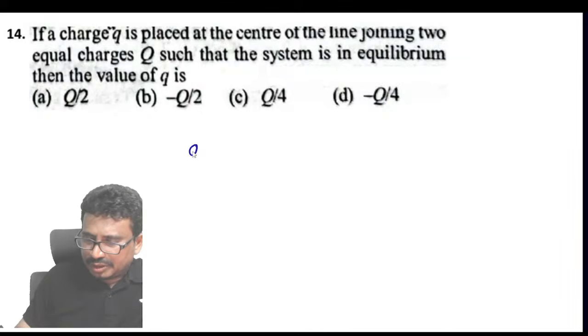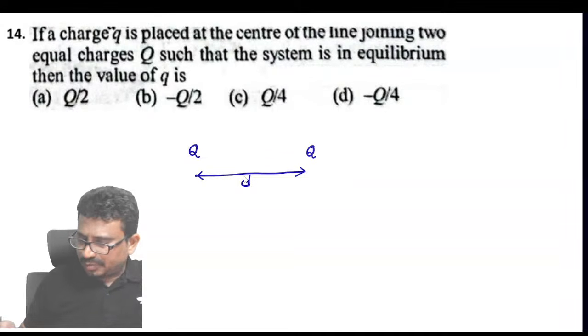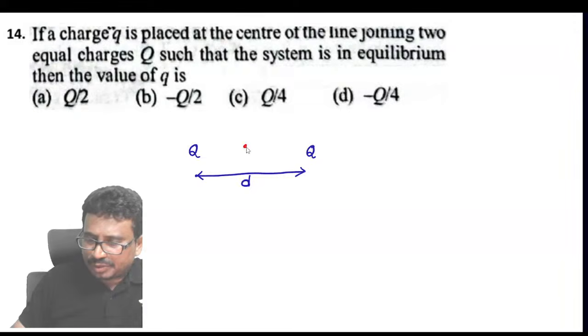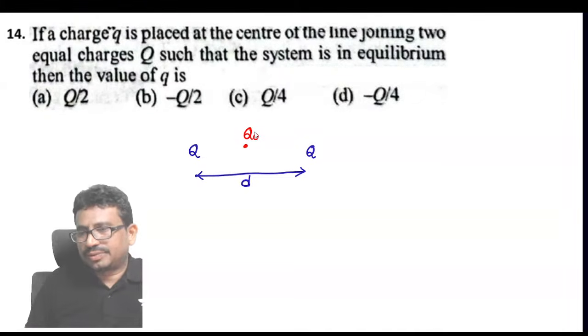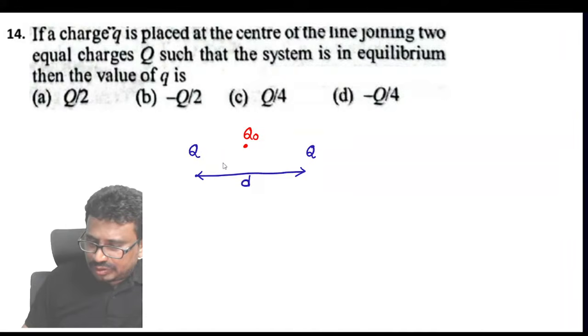If I call this a Q and this is also Q, and these two are separated by some distance D. To have the equilibrium point, the charge must be located at the midpoint. This is my third charge, that is Q naught, and they are asking the value of Q naught.